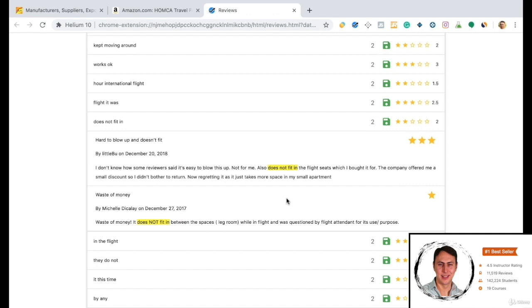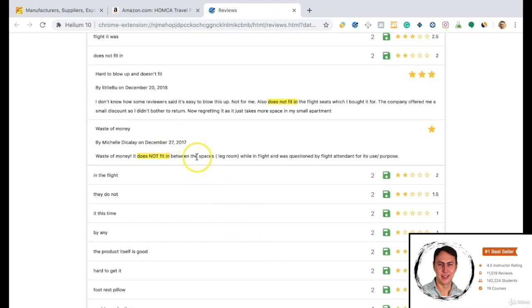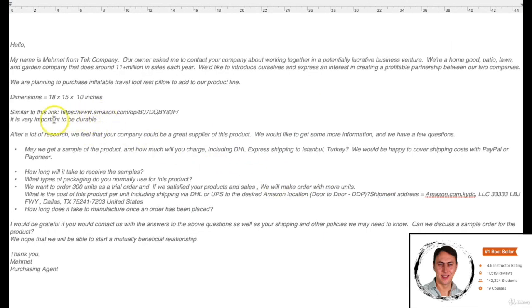In a word, you should mention this in the section which starts with "it is very important." For example, I want my product durable, my product shouldn't lose air, and I want the pump durable. These are the things that you should mention here. You should mention the problems, it's very important. After that, we can pass to another section.